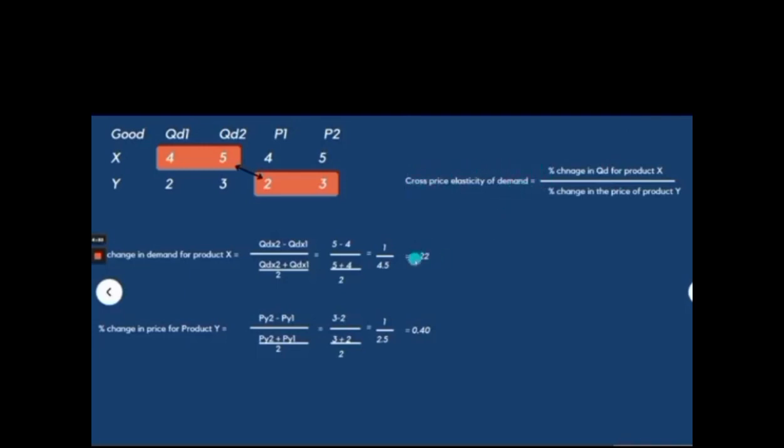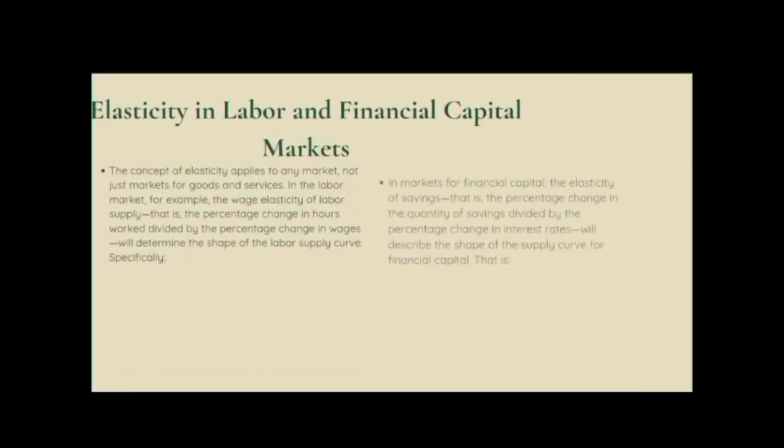And to solve for this cross price elasticity of demand, we will simply substitute this here. So substituting, we have 0.22 over 0.40 is equal to 0.55, which is greater than 0 or a positive number. And therefore, product X and Y are substitutes, meaning it is possible Coke or Pepsi, no? If there is no Coke, Pepsi, so that is a substitute product.